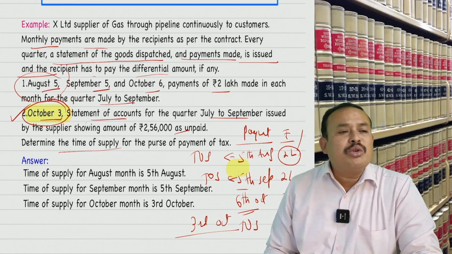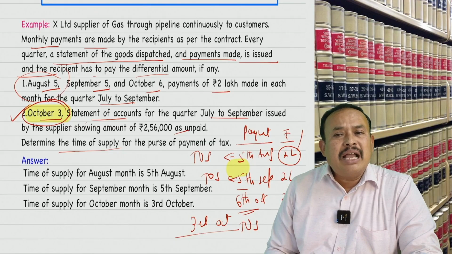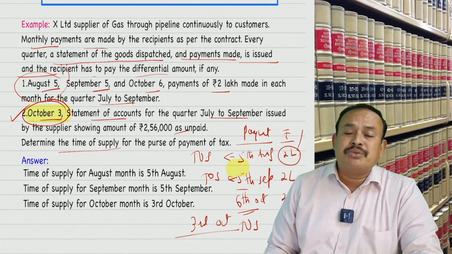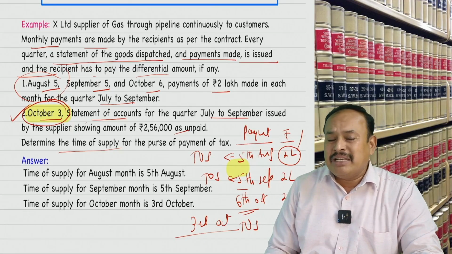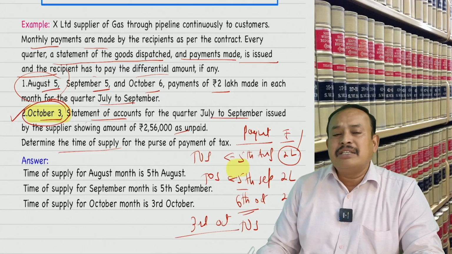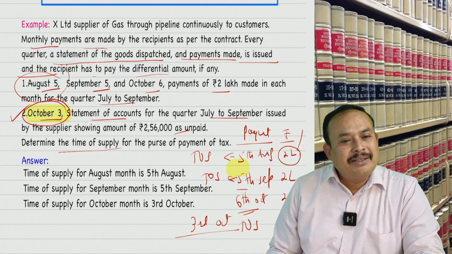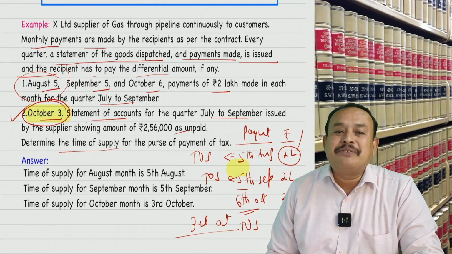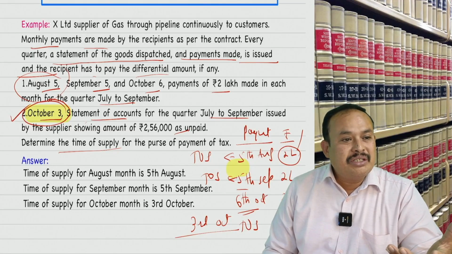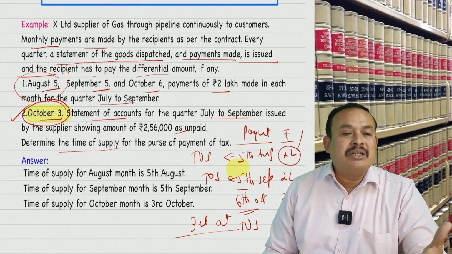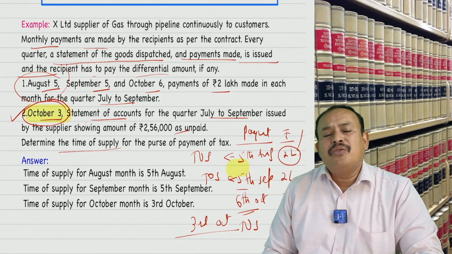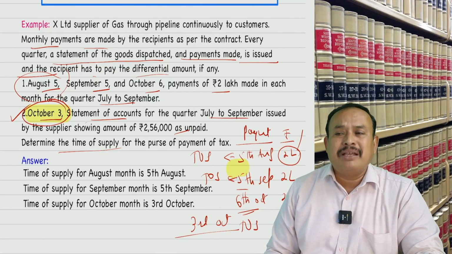Or sometimes you want to give a gift to a friend. He has a watch. You want to give shoes, he has many shoes. You want to gift cloth, he has many clothes. You got confused: what should I gift my friend? Let us give cash as a gift, which is a cash voucher, namely a gift voucher. Gift shops are selling gift vouchers of rupees 5,000, 10,000 like that. So, what is the time of supply for the gift vouchers issued by the supplier?